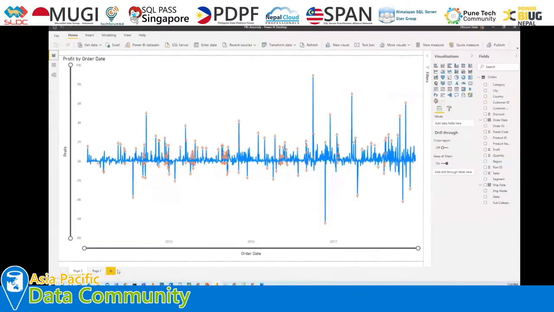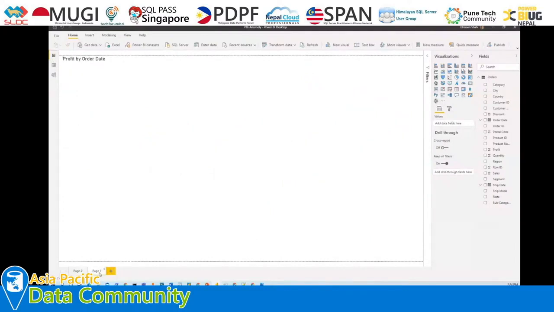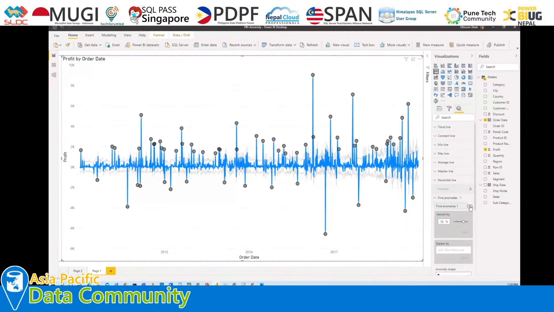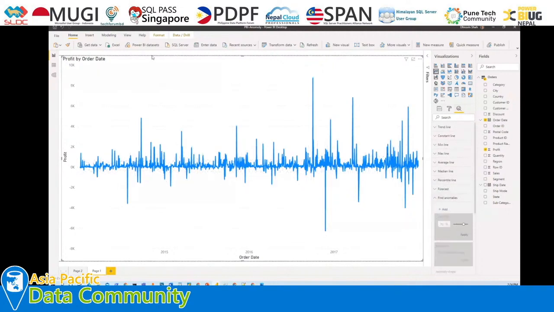First of all, let me remove the anomaly detection that I already performed here. Let me select this graph. Okay, so this is one graph that I have prepared at this moment.